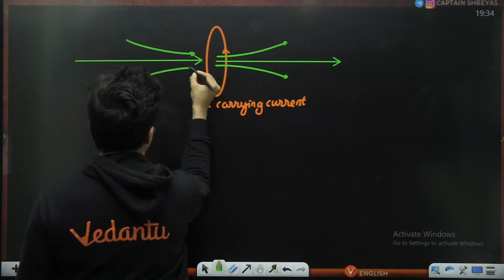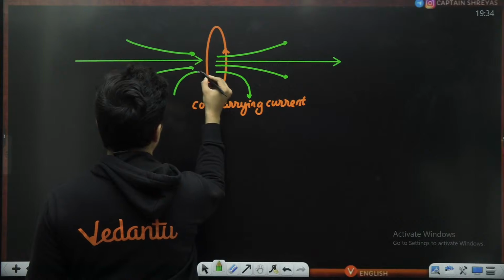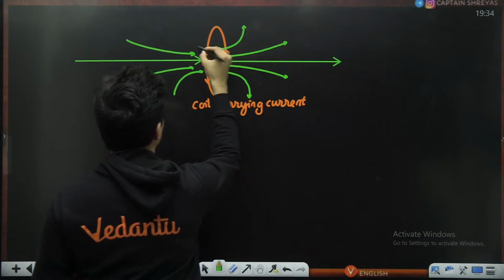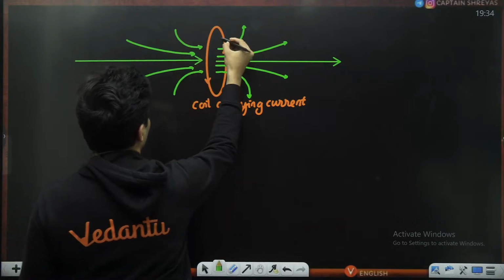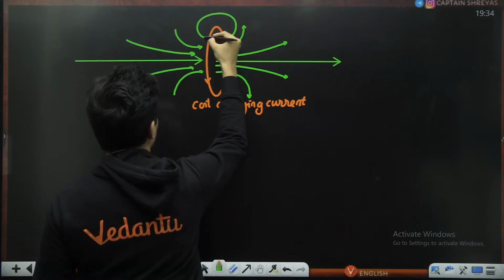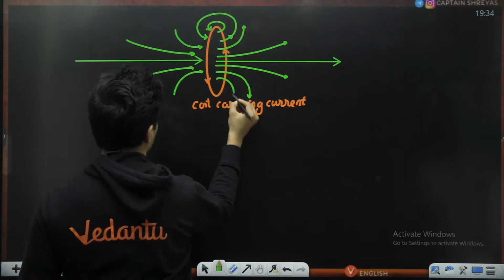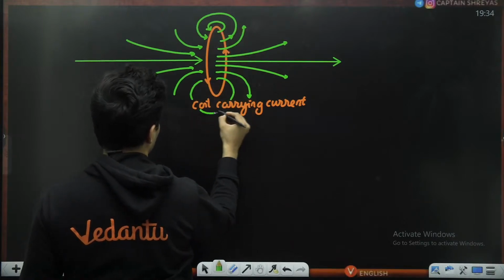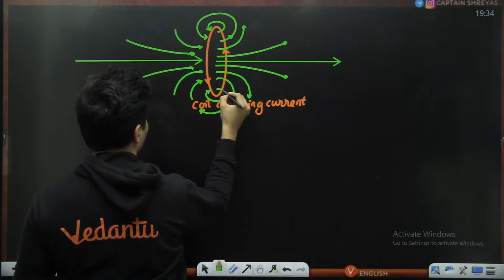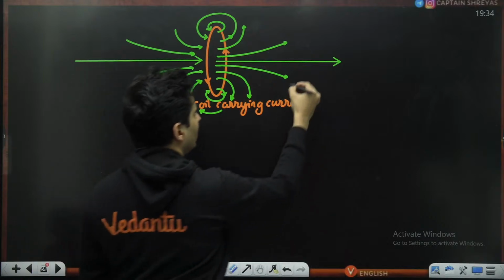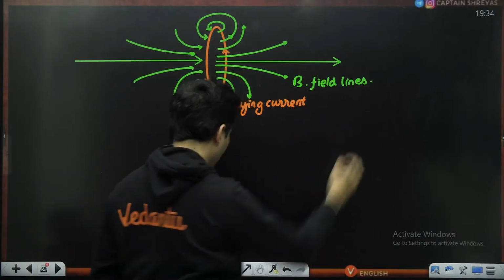They will come from here and go like this. Of course, this will also be there. Something like this. So this is how the magnetic field lines will look.